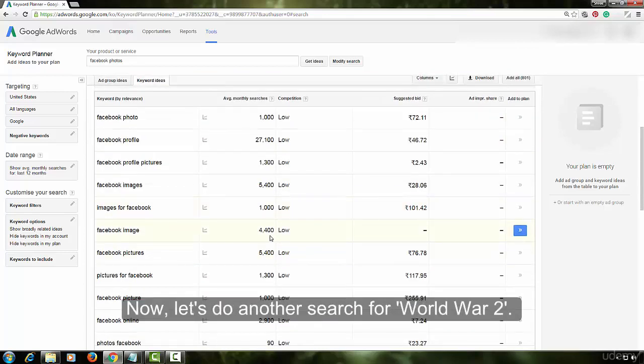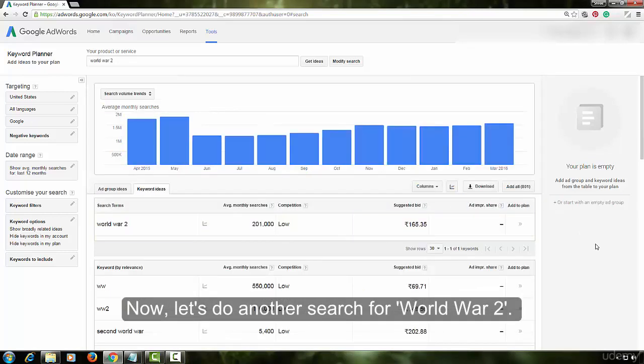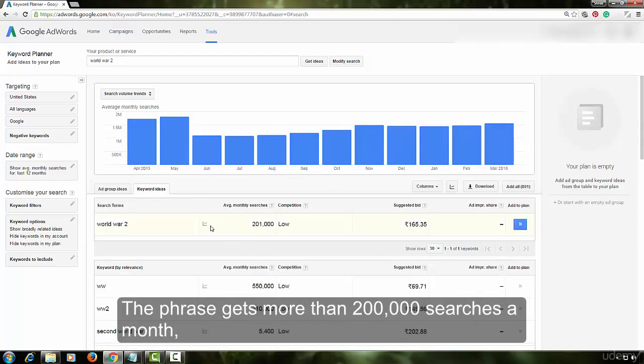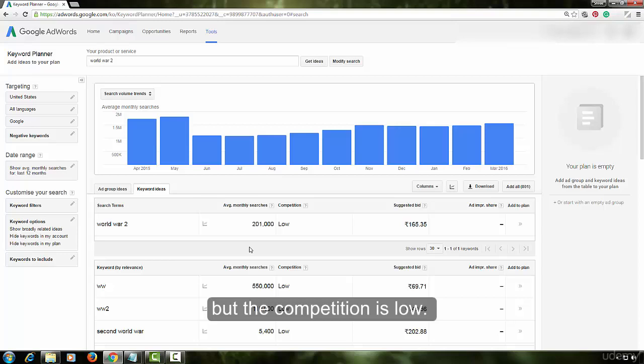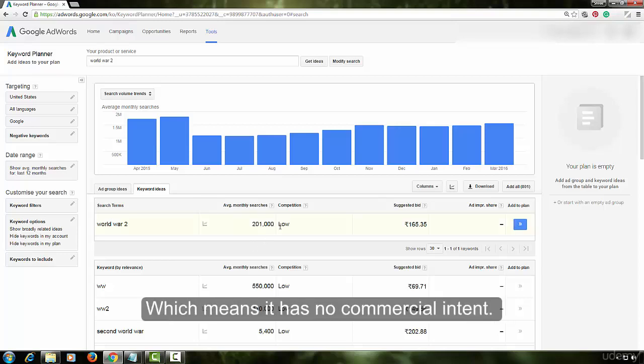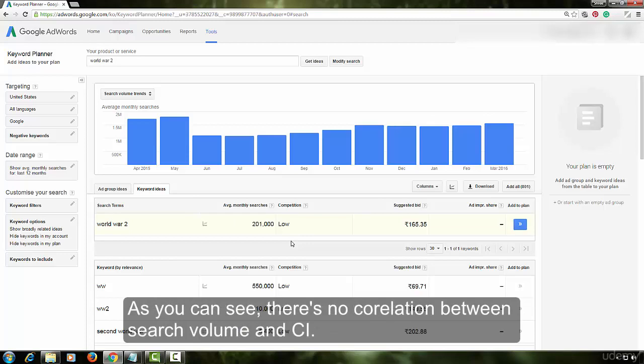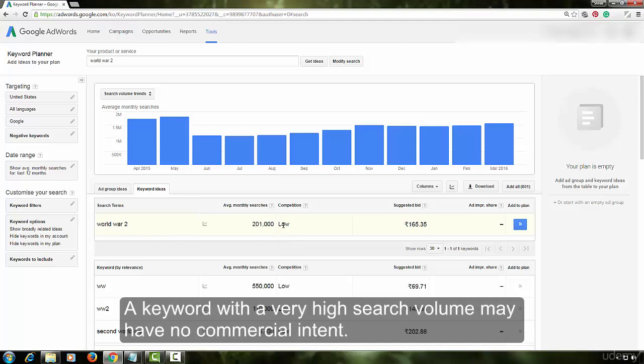Now, let's do another search for World War II. The phrase gets more than 200,000 searches a month, but the competition is low, which means it has no commercial intent. As you can see, there is no correlation between search volume and CI.